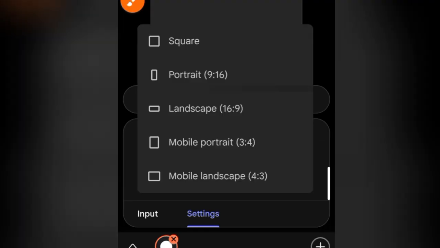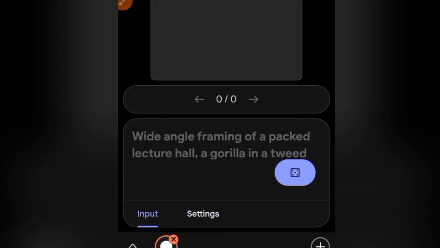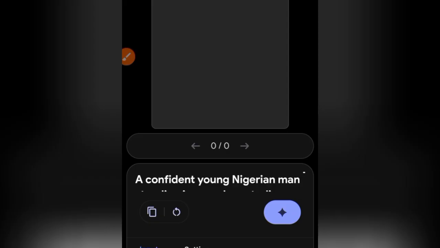So we come here, we have the 9:16, which is popularly used for TikTok. Then we have the landscape, 16:9, which is popularly used for YouTube. So we are going to select landscape here. Then the next thing we do, we tap on this input. So I'm going to paste my image prompt. After pasting it, I'm going to tap on this button here. So let me tap on it and wait for ImageFX to generate the image for me.